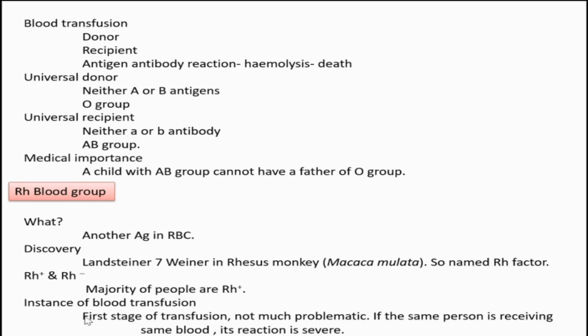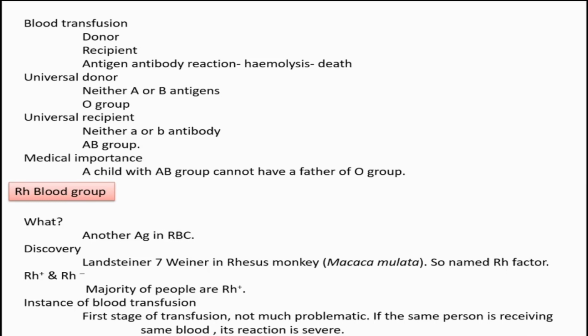Then in blood transfusion between a person who is RH positive and a person who is RH negative, what will happen? In the first transfusion, when an RH positive person receives blood from an RH negative person, for the first time there is not much problem.